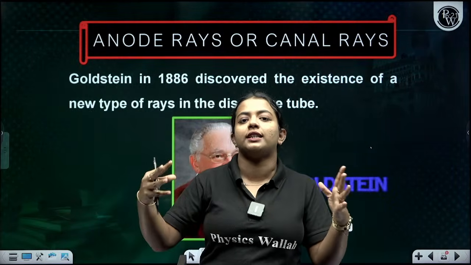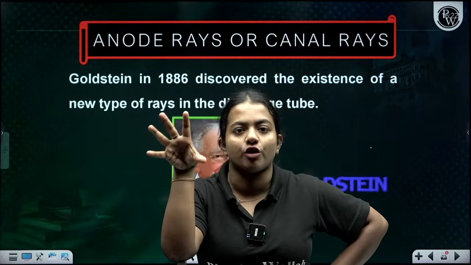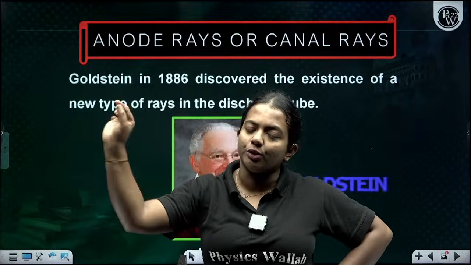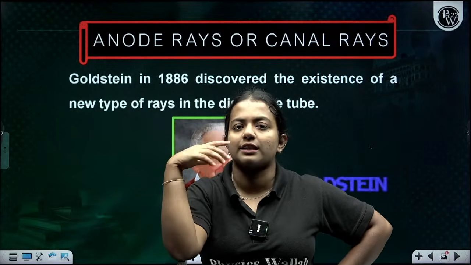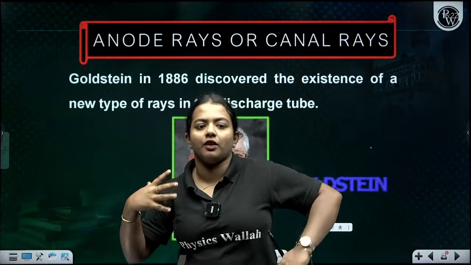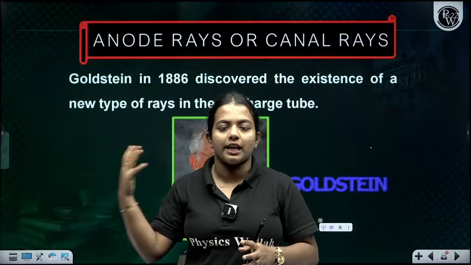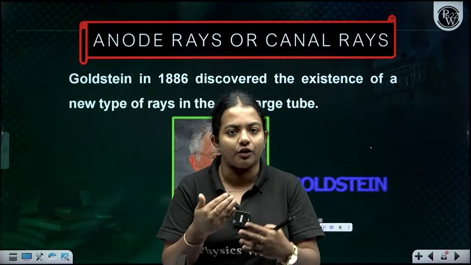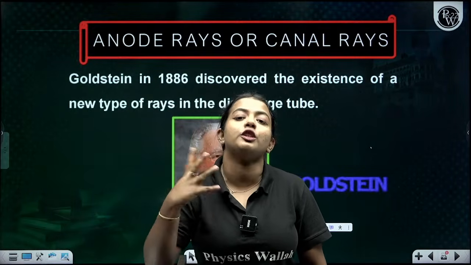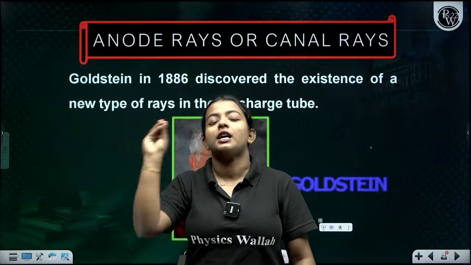Everything is the same as before, only the change is that it is at low pressure. From the anode, the rays will be coming. When they introduce a magnetic field perpendicular to this anode ray, just like in the cathode ray experiment, they deflect it in such a way that the deviation is toward the negative side, like how a positive charge would be deflected.